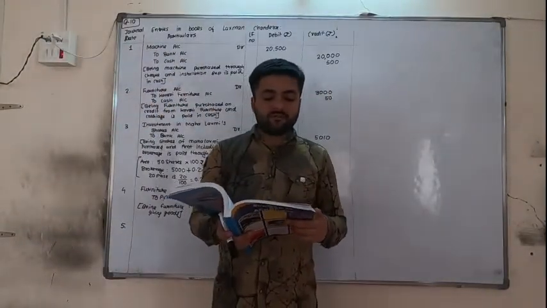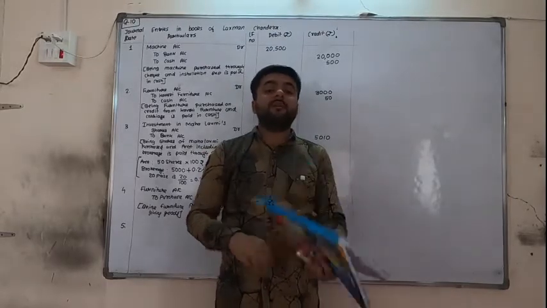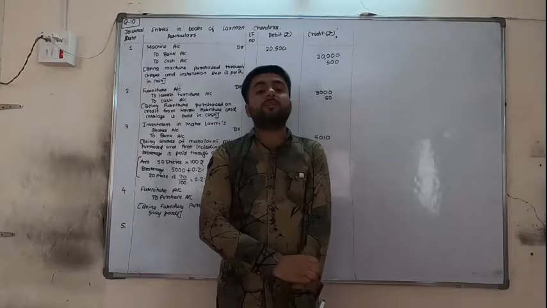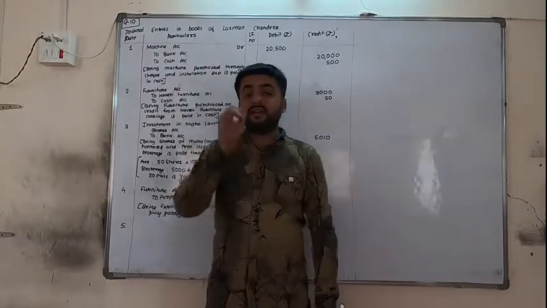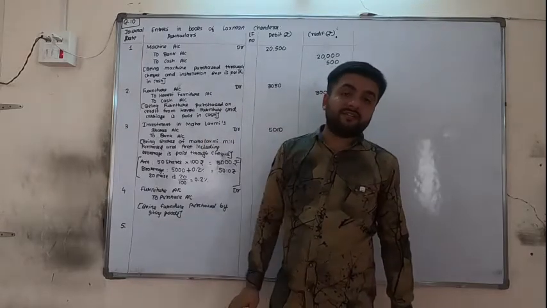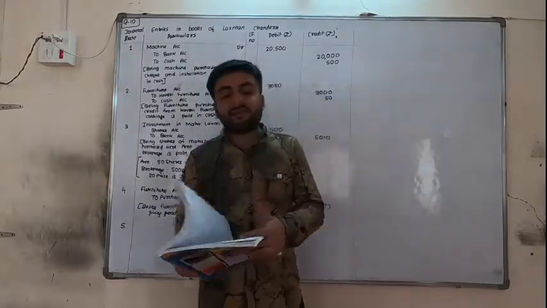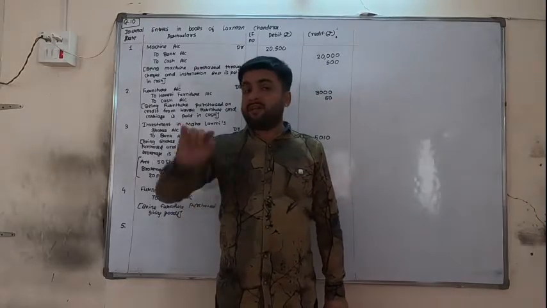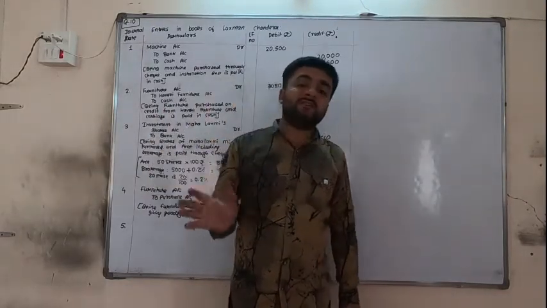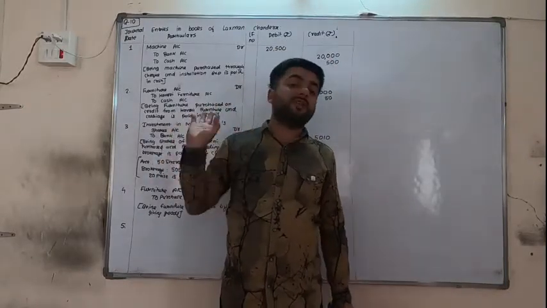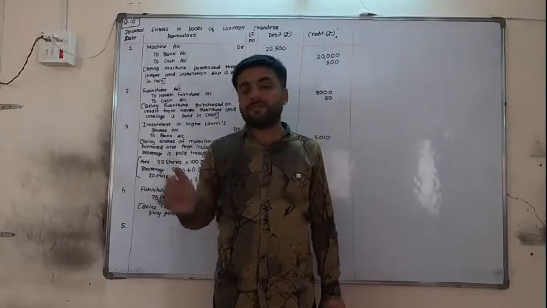Next is number 5. An old machine of 6000 sold for 5000. I said that whenever we are selling our own assets of the business, look the profit loss also. Here a machine is sold, so machine is going out, machine is credit. We are getting 5000 for that, as no name is written, we are receiving cash of 5000. Now machine is credited with 6000, we are getting cash of 5000. So 1000 is loss and loss should be debit. And in debit side only 1000 is the balance.